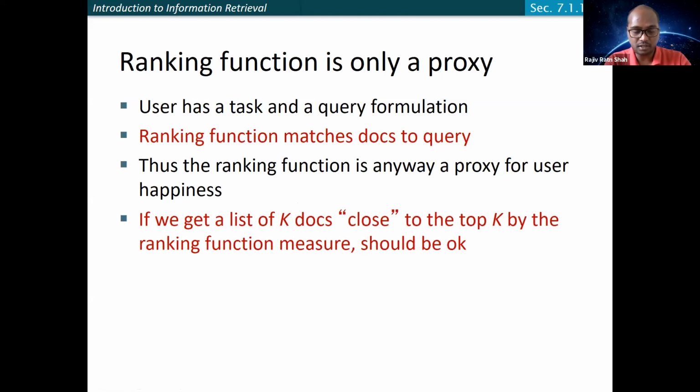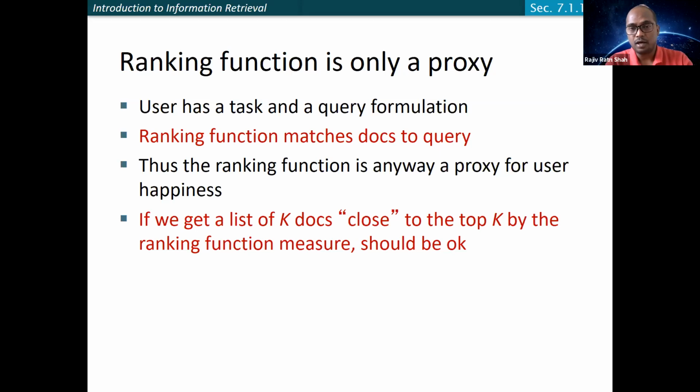Especially in the case of web scale data, you have a huge amount of data. If you are going to compare a query to all the documents that you have, it is nearly impossible to get the result in real time, especially the 250 milliseconds that we are talking about.